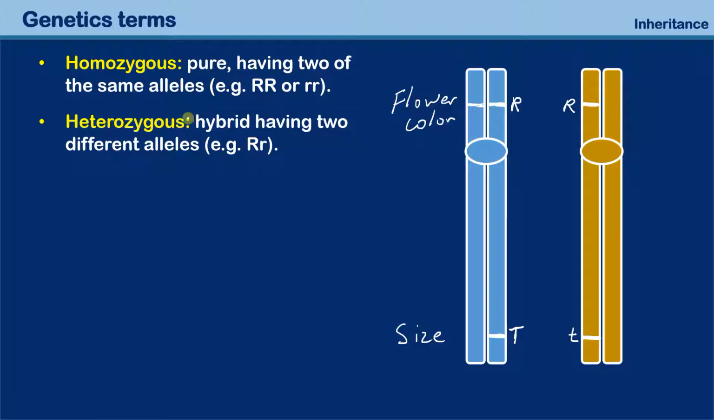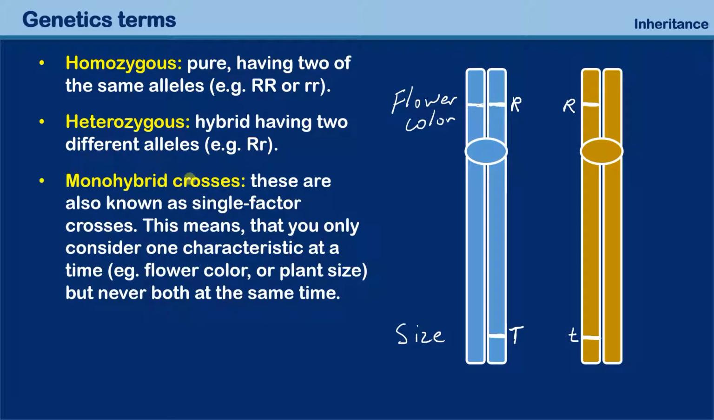You can also refer to heterozygous as being hybrid. That's simply a different term of referring to it. Homo means same, hetero means different. Homozygous plants can also be referred to as being pure or purebred. Bred is the past tense of breeding.